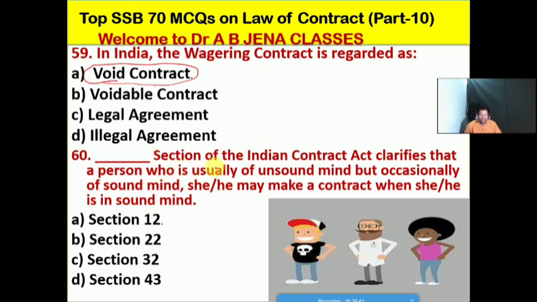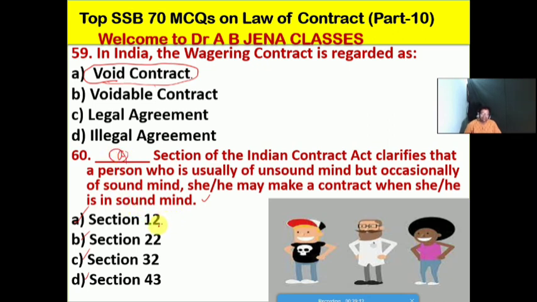Which section of the Indian Contract Act clarifies that a person who is usually of unsound mind but occasionally of sound mind may make a contract when he or she is in sound mind? Which section will it be? Section 12, B section 22, C section 32, D it's section 43. No doubt friends, so A is the right option for this MCQ.